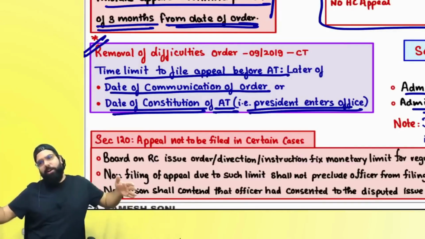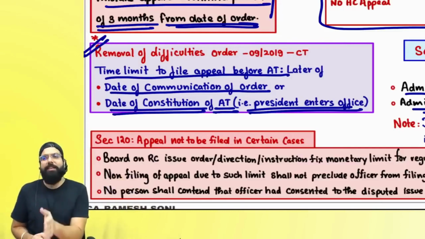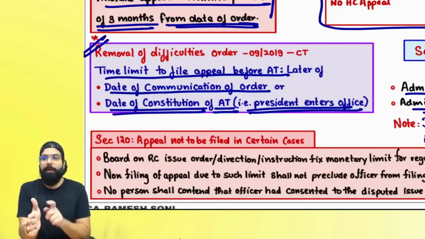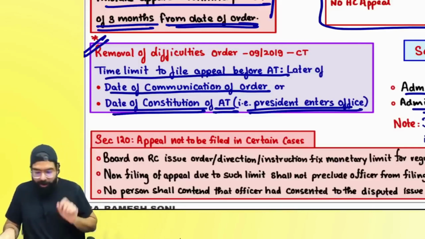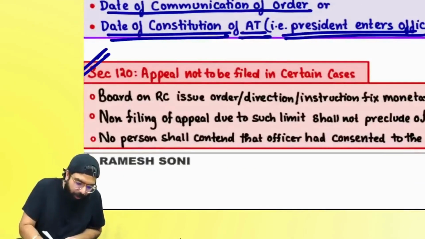The adjudicating authority passed an order, from that date within 3 months or 6 months, or the day the president sits in the office, the president of the appellate tribunal, basically the judicial member, from that day you can go within 3 months or 6 months. Right, everyone? Now here there is a small point, section number 120.